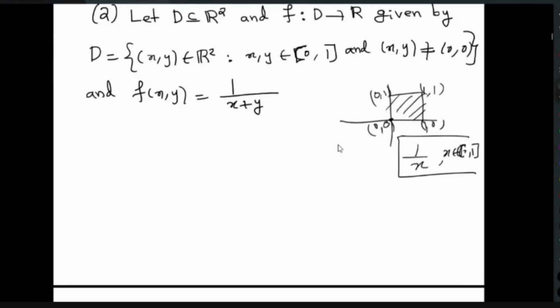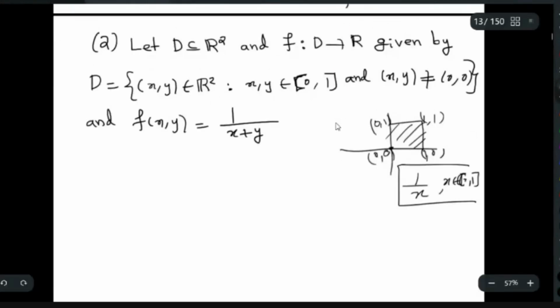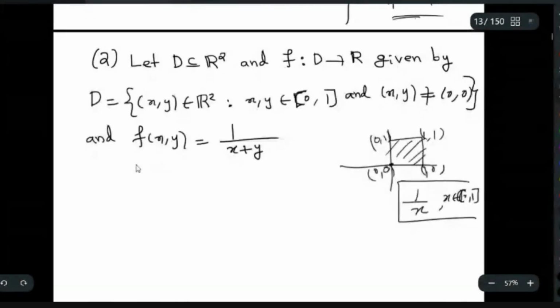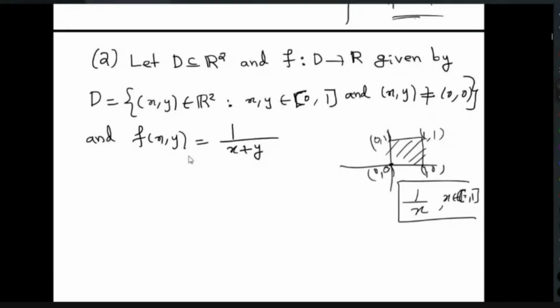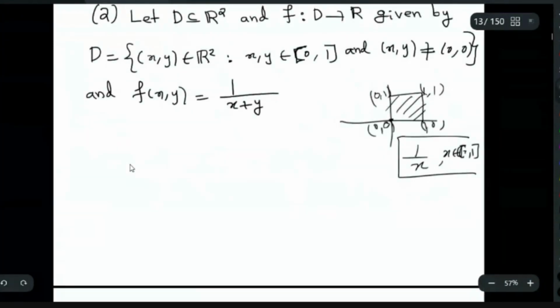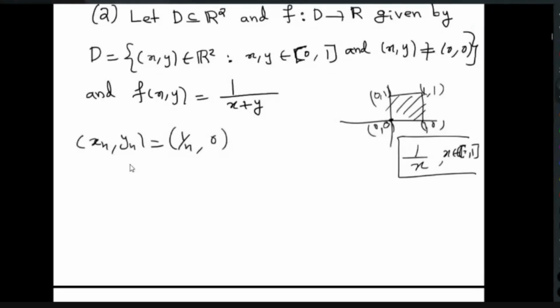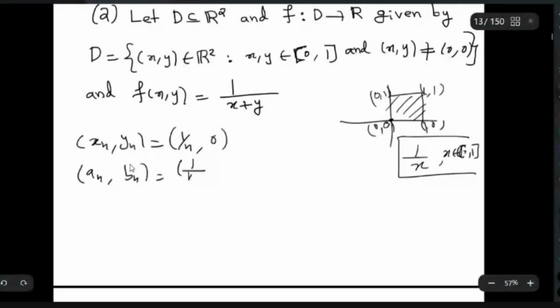So to see this is not uniformly continuous, I will use the sequential definition. I will consider two sequences so that their difference converges to 0, but f of (x_n, y_n) minus f of (a_n, b_n) does not converge to 0. Such sequences I will construct. So let us look at this sequence (x_n, y_n) = (1/n, 0). That is the first sequence I consider, and another sequence I consider, (a_n, b_n), as (1/(n+1), 0).